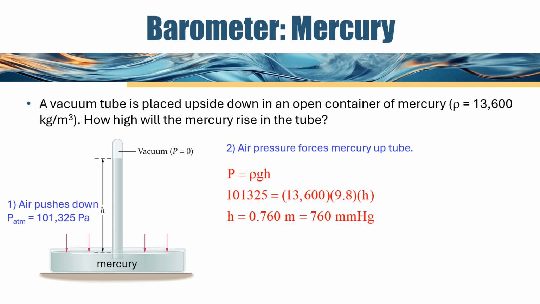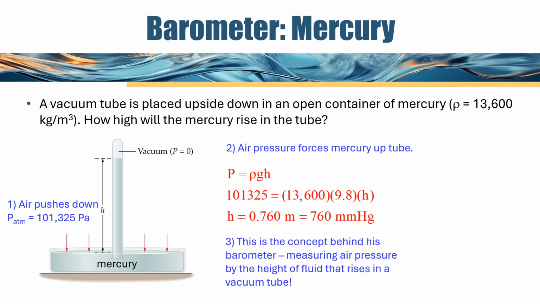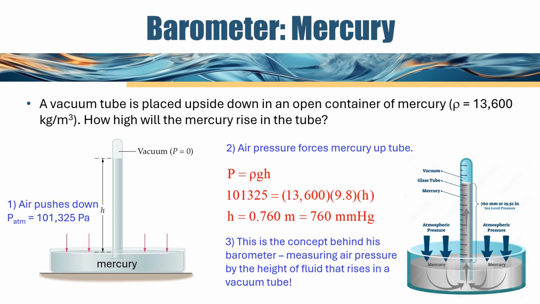And this is the concept behind Torricelli's barometer, that you can measure the air pressure by the height of fluid that rises up in a vacuum tube. So 760 millimeters of mercury is an accepted unit of pressure, but we also call millimeters of mercury a torr, T-O-R-R, in honor of Evangelista Torricelli.